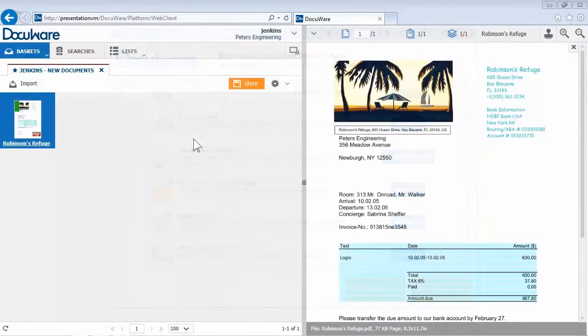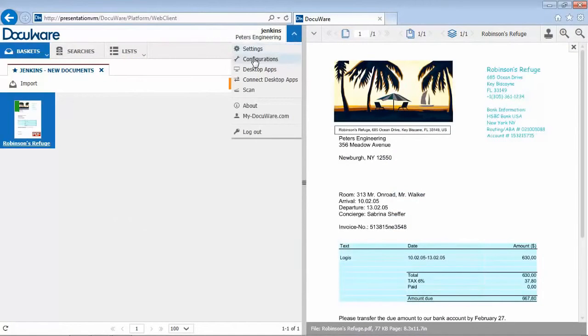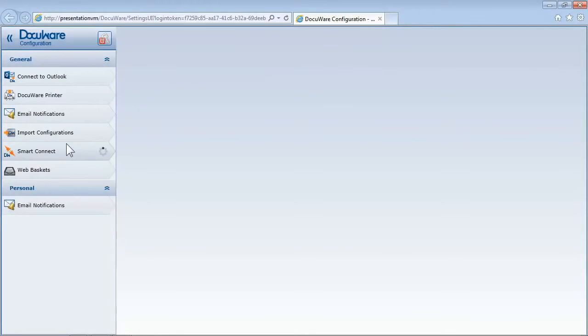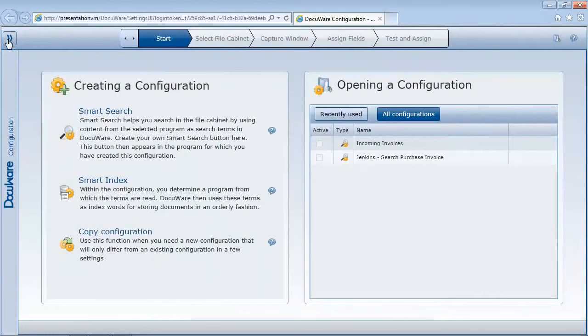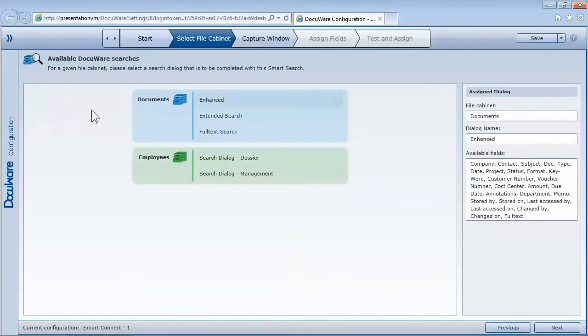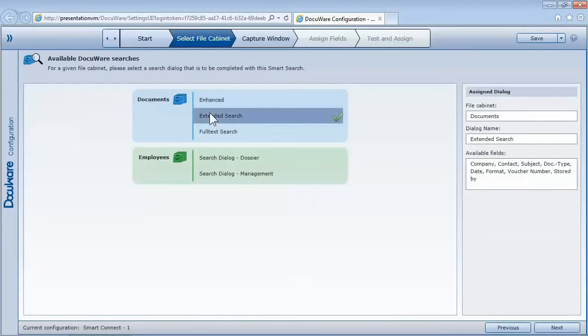To set up Smart Connect, go to Configuration and select Smart Connect. Click Smart Search to configure the search. A wizard guides you through the rest. You'll specify in which DocuWare file cabinet Smart Connect should search for the invoice.